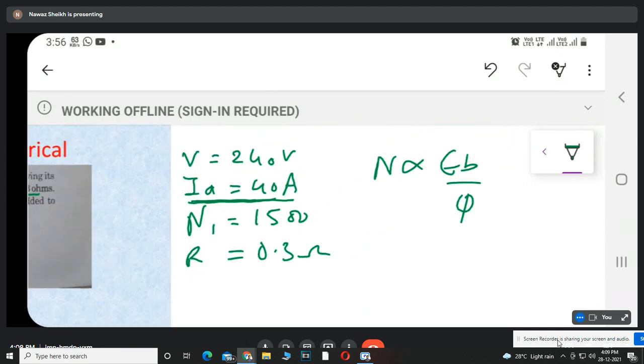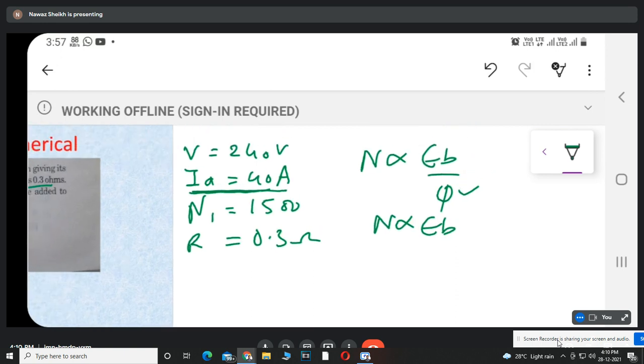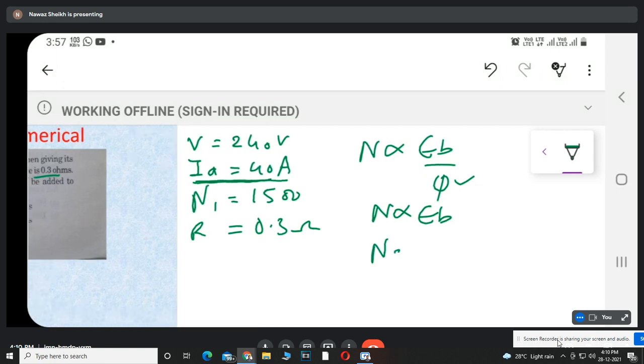So when the current is constant, it means flux is also constant. So we can say that N is directly proportional to back EMF. ये relation हमें मिल रहा है. So by using this relation, we have to calculate the value of resistance. If you are taking the relation for both cases, first case as well as second case, we get N2 upon N1 is nothing but equal to EB2 upon EB1. ये रिलेशन मिलेगा ना. N is directly proportional to back EMF, तो proportionality साइन हम हटा गए. इट मींस बोथ केस में N2 upon N1, इट मींस EB2 upon EB1 हो जाएगा वो.